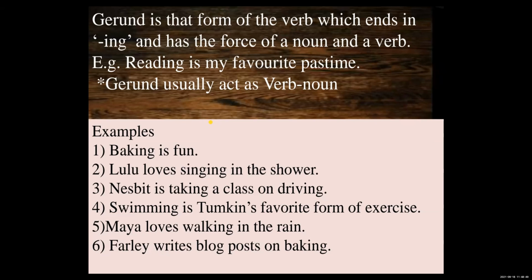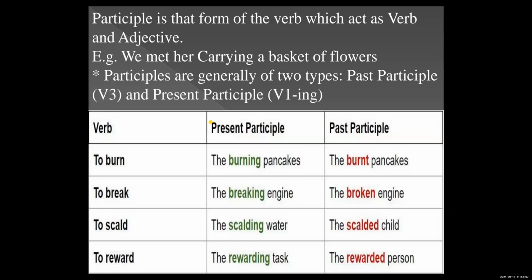Okay. Now, next, participle. A participle is that form of verb which acts as a verb and adjective. See, in the gerund we have learned it is an -ing form and it is a verb, but in a gerund this verb acts as a noun. But in a participle, it acts as an adjective, and it can be in -ing form, in past form, and in present form also.